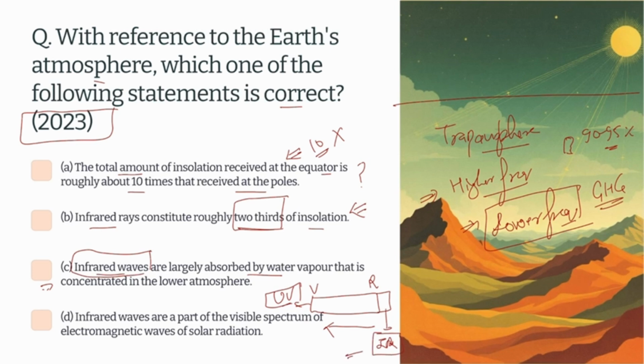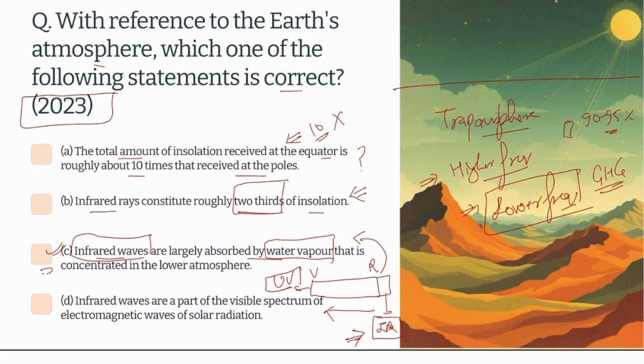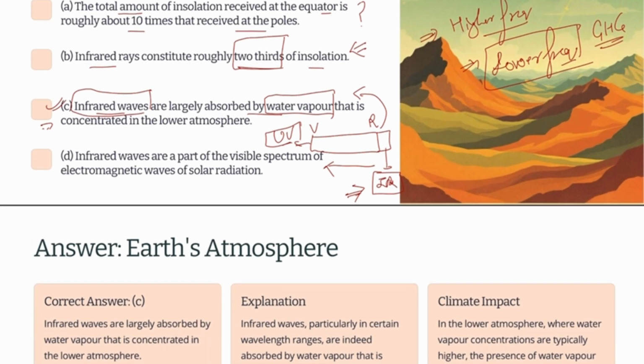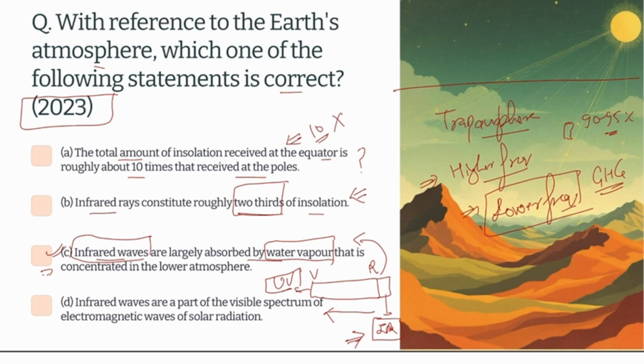So the infrared rays emitted by the Earth's surface will be absorbed by the greenhouse gases, and water vapor is also a greenhouse gas, which contributes to global warming. So this statement is correct, we are able to verify it, and we will mark option C as the answer. This is the logic behind this question. It is a very simple, straightforward question, but the other two statements have been given to confuse the student.